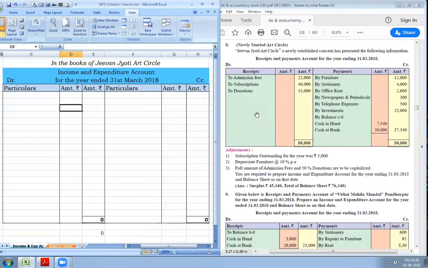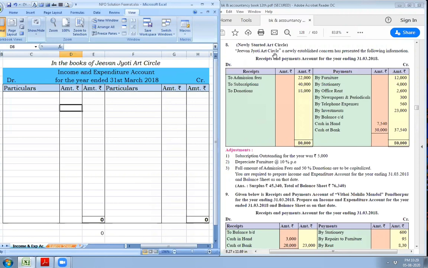Hello, dear friends. Welcome to this session of bookkeeping and accountancy, not for profit concern. In this session, I am going to solve question number 8. It is a question on a newly started business, a newly started art circle. Let us read the question first.